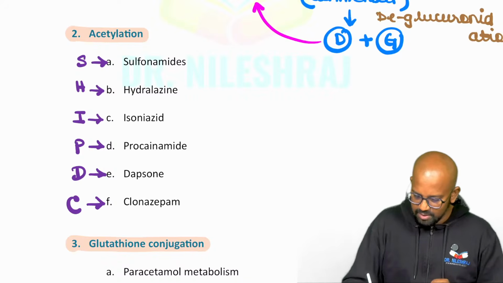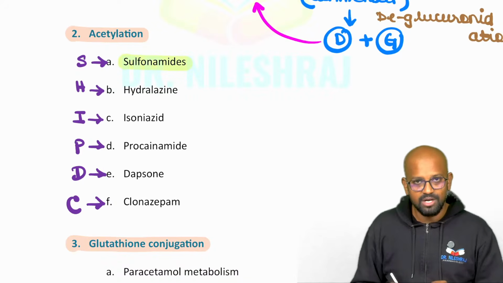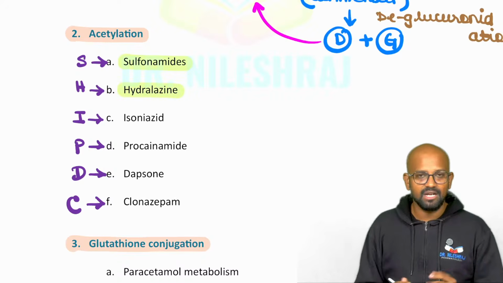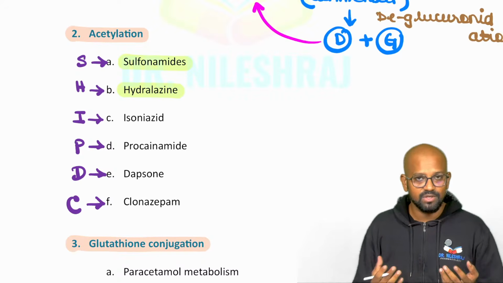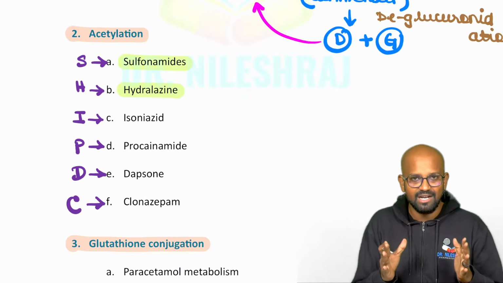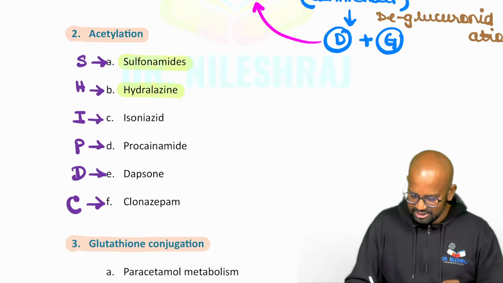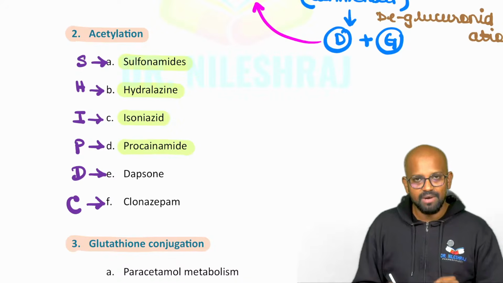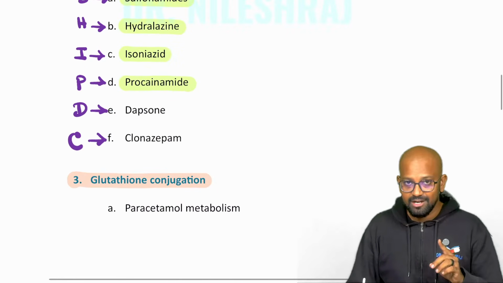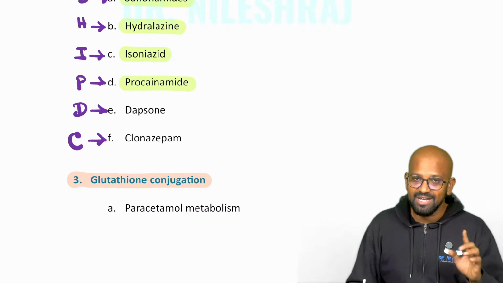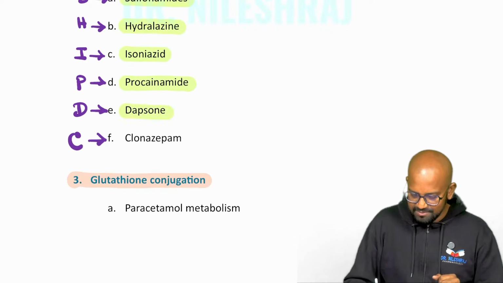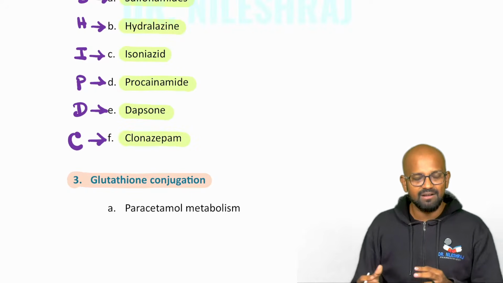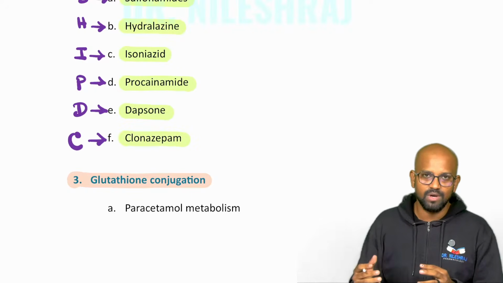What is this sulfonamide? Sulfonamide is an antibiotic agent like sulfasalazine or sulfa drugs. Hydralazine is a potassium channel opener. Actually, it is simply a vasodilator agent. Isoniazid is an anti-tubercular drug. Procainamide is an anti-arrhythmic agent, not an anti-tubercular drug. That drug is pyrazinamide. This is procainamide. Dapsone is again an anti-leprotic agent used for leprosy. Clonazepam, the drug name ending with zepam, is a benzodiazepine drug.